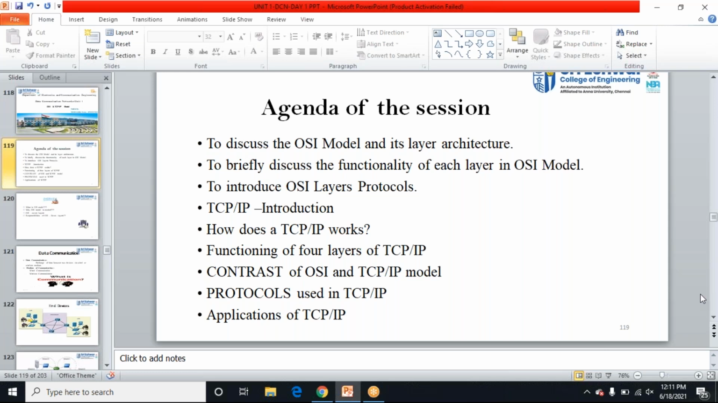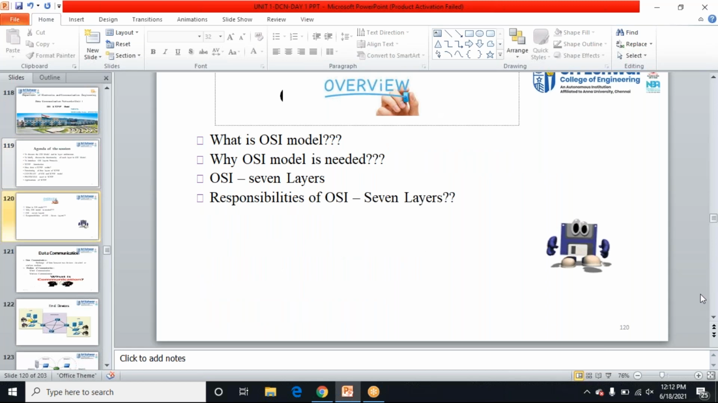Okay, please do concentrate. See, today's agenda of the session is that I'm going to explain you the various OSI layers, and I'm going to introduce the TCP IP model, and we are going to see what is the function of each and every layer, and we are going to see the compare and contrast of the OSI and TCP model, and also the protocols and application of our TCP IP model. Okay. So first we are going to learn what is OSI model, and then 7 layers, then responsibilities of each and every layer. Okay, this is what we are going to learn.